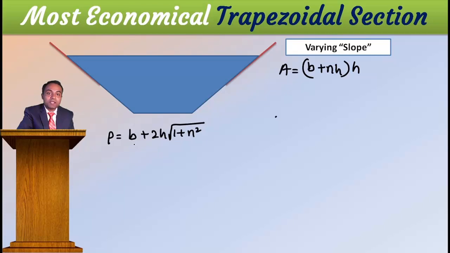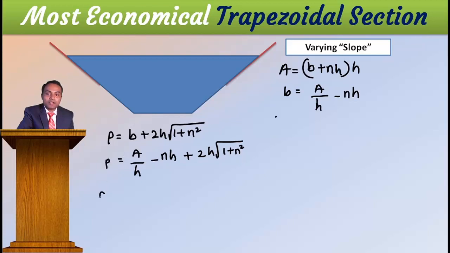Okay, then what is this B? I can write it again: B is equal to A divided by H minus NH. This is H, don't confuse H and N. Then this is your A divided by H minus NH plus 2H square root of 1 plus n square. Okay, this is your P. Now I need to do dP by dN. With respect to n I have to differentiate, therefore this is 0 and this is minus h.